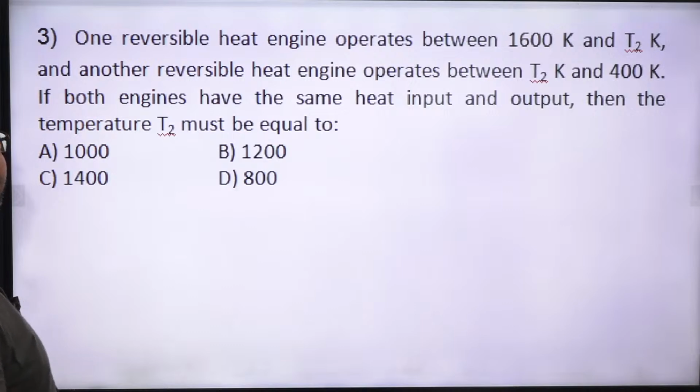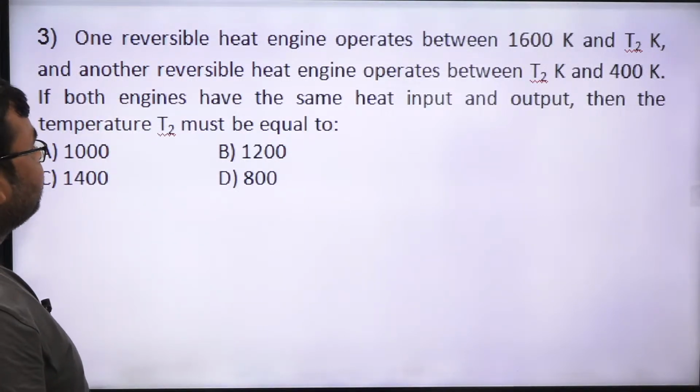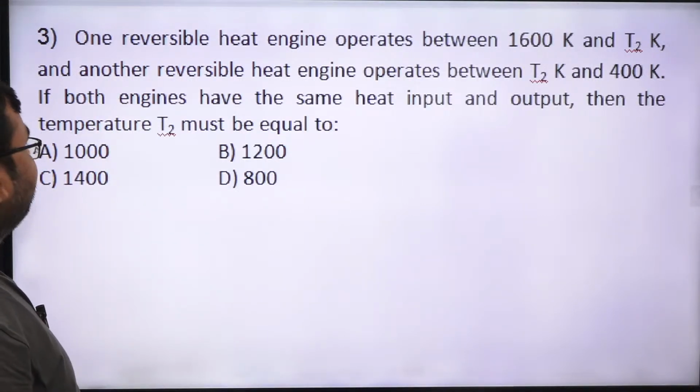Okay, let's see another question. One reversible heat engine operates between 1600 Kelvin and T2 Kelvin, and another reversible heat engine operates between T2 Kelvin and 400 Kelvin.